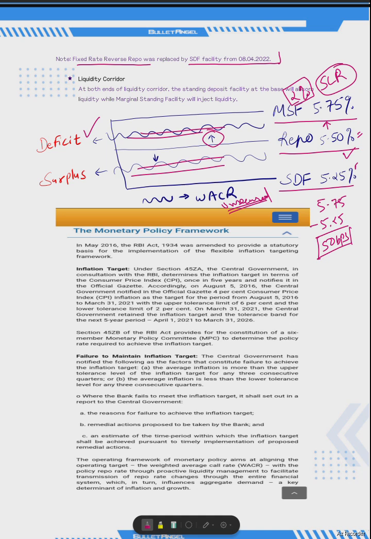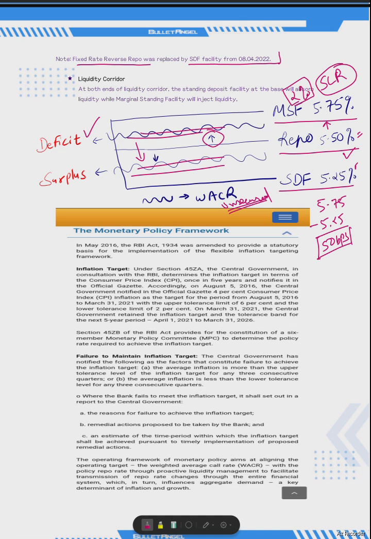Whereas when it is below the repo rate, since it's unsecured, and the SDF facility is only an overnight facility, whereas repo and reverse repo may be of a higher tenure. So when it's hovering below the repo rate but above the SDF rate, it means there is a liquidity surplus, because it's just the opposite of the deficit situation.